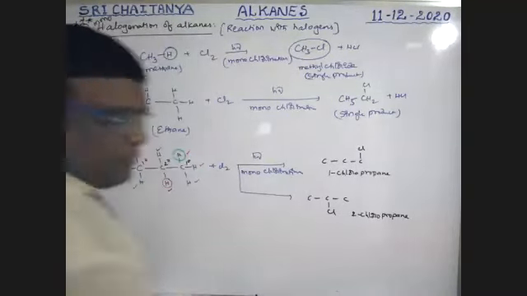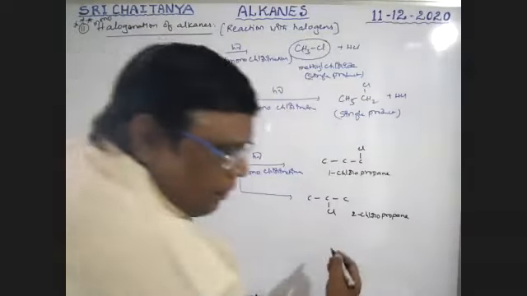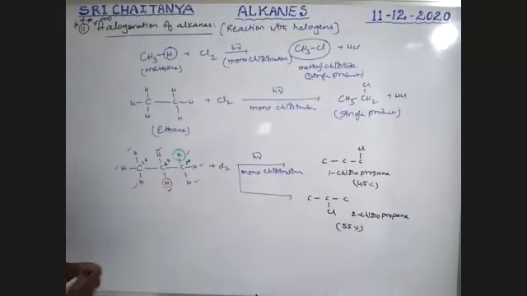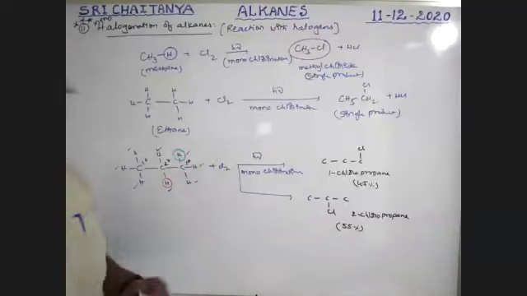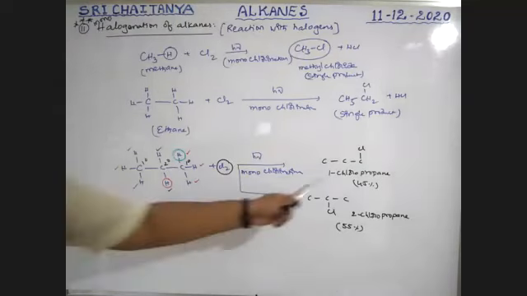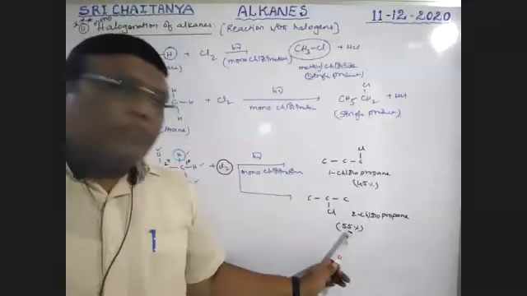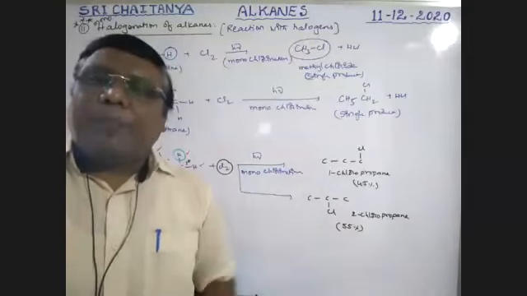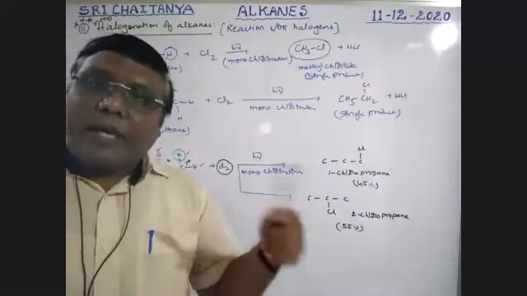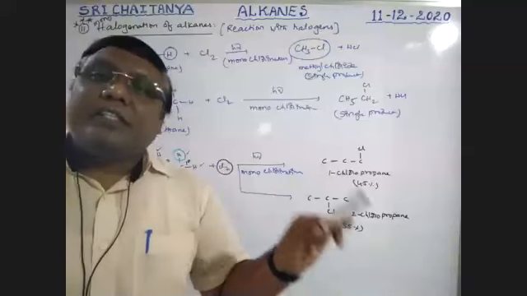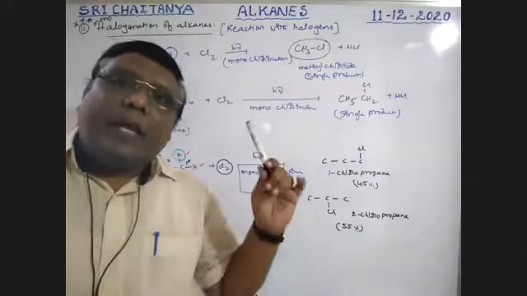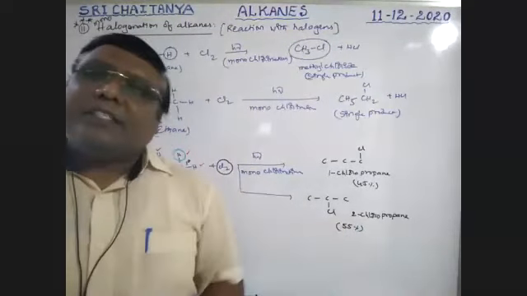So here what we observed is that this is about 55% yield and this is about 45% yield. During chlorination, when chlorine is used, please be conscious, monochlorination takes place. So 2-chloropropane is 55%, 1-chloropropane is 45%. Sir, how to find out that percentage? I will explain later. So primary hydrogen replacement is difficult when compared to secondary hydrogen, which is difficult when compared to tertiary hydrogen. That means tertiary hydrogen is ready to be replaced.